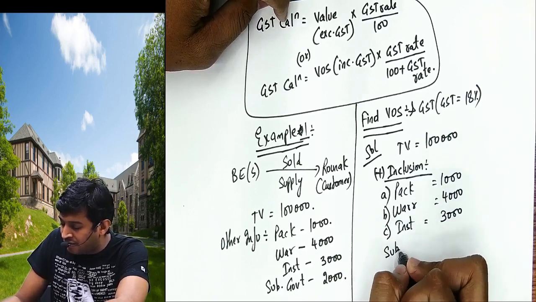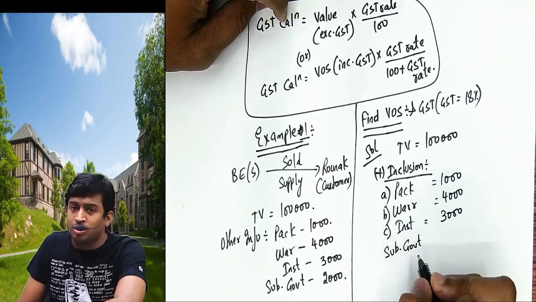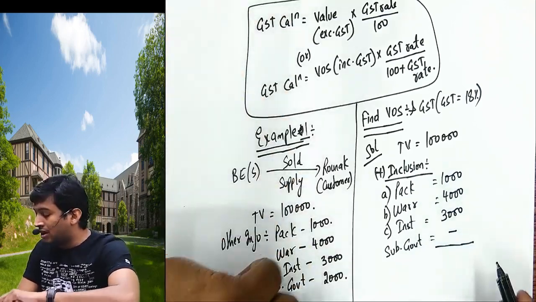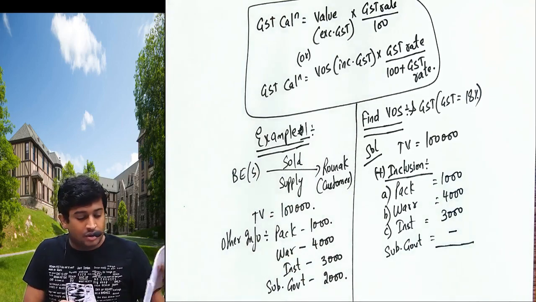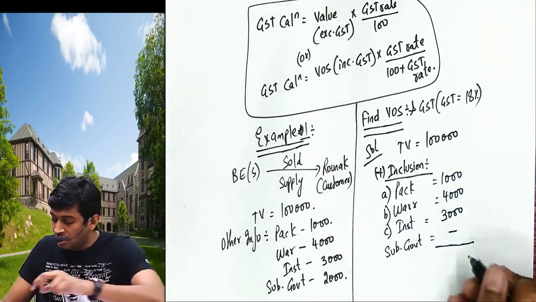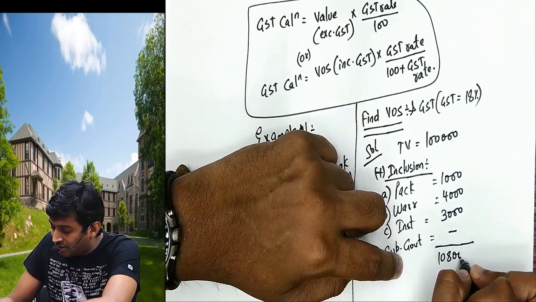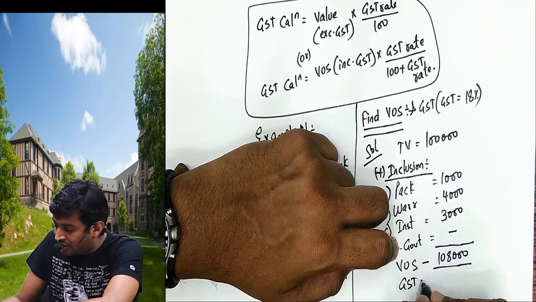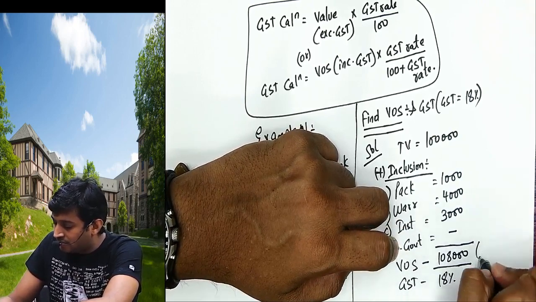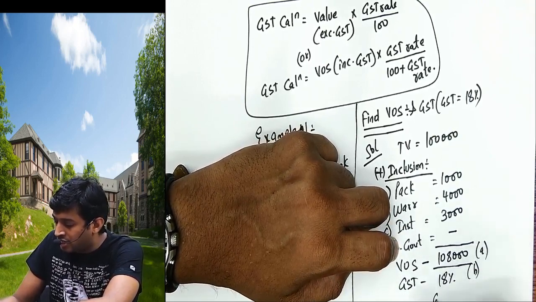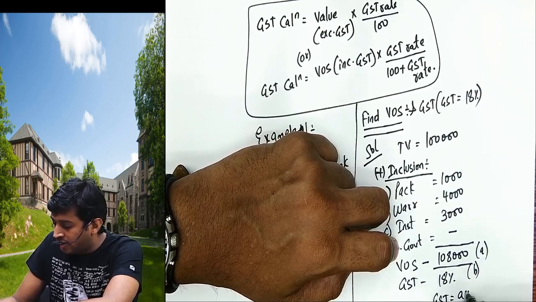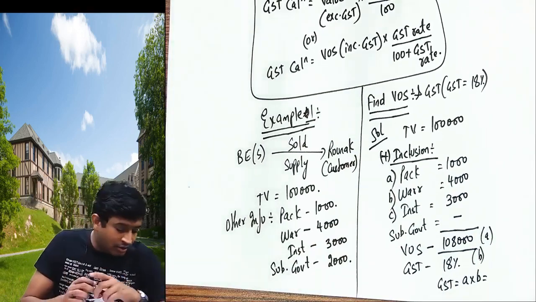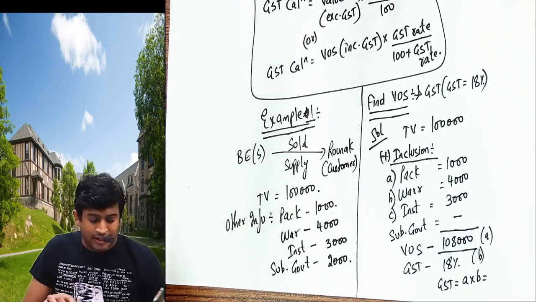Can I add subsidy from government? No, you should add subsidy other than government. This government I will not add. Hyphen. Total. Karo. Calculator lo. 1,08,000. This is called value of supply. GST rate is 18%. Please multiply, you will get the GST value. A into B. GST value multiply karo A into B. Quick. I am doing the calculator.